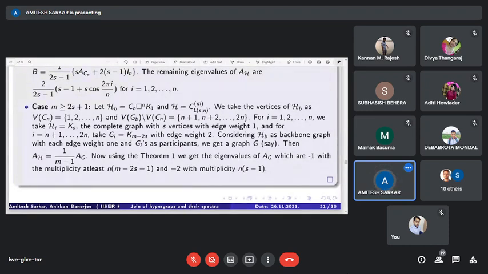And we write the vertices of HB as the vertices of Cn, 1 to n. Here we partitioned the backbone graph into two parts: the vertices of Cn, 1 to n, and another set n plus 1, n plus 2, up to 2n. This graph has 2n vertices, and these are the 2n vertices. Okay.